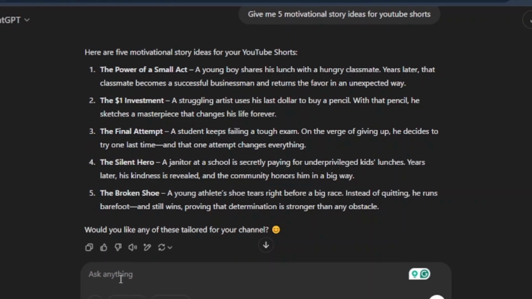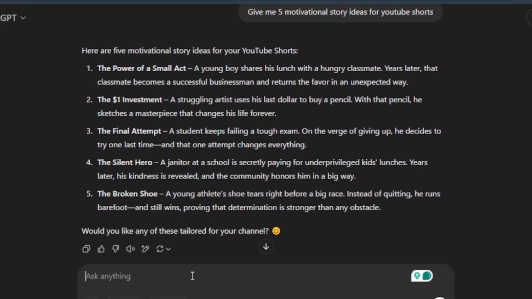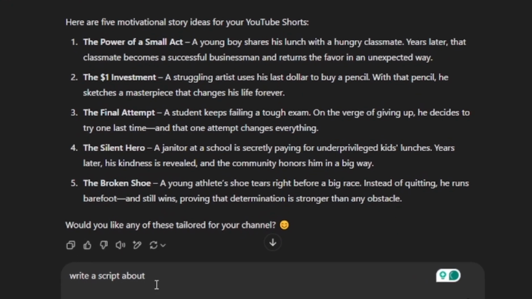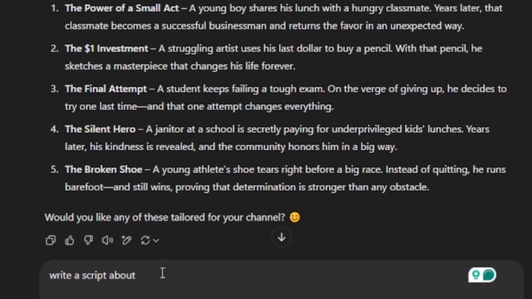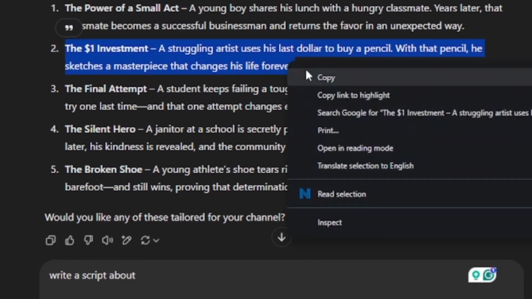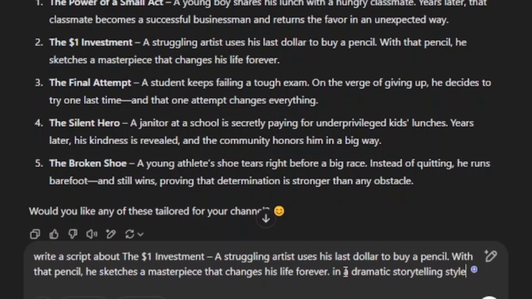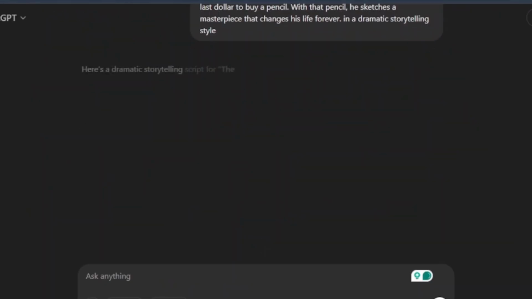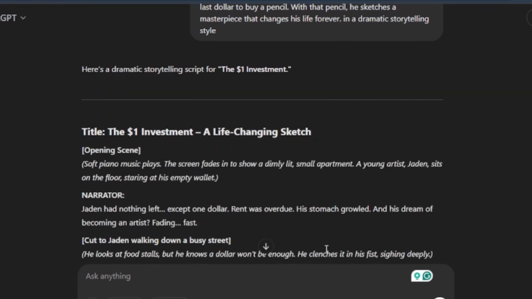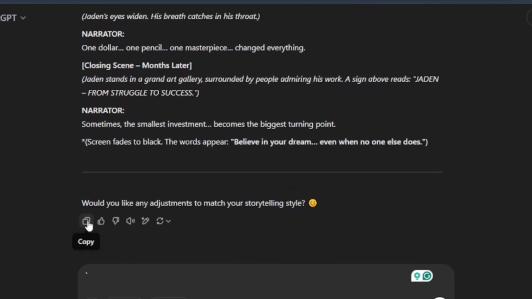So what I'll simply do is go to the prompt bar and type in this prompt which says write a script about. So the about is this topic which it has provided us. Then we'll paste it here. Then here at the end, we'll just put to say in a dramatic storytelling style, and we'll hit enter. Once ChatGPT is done writing a compelling script for us, what we have to do is copy it and paste it in a Google Doc.